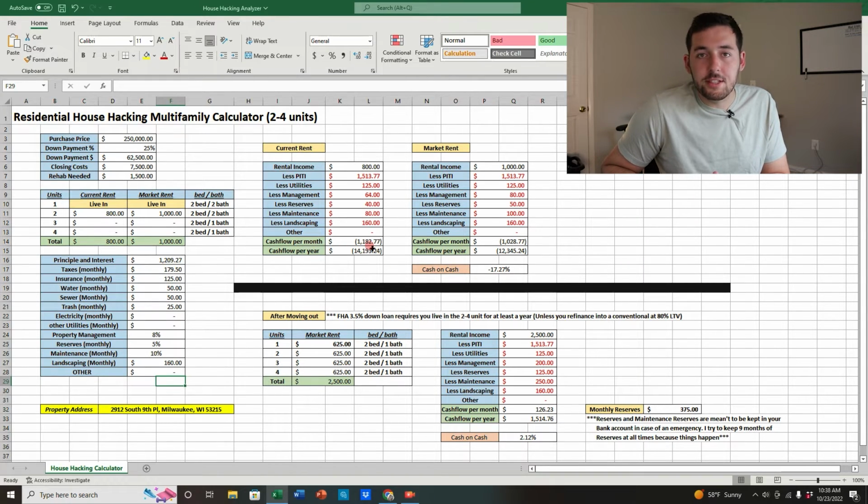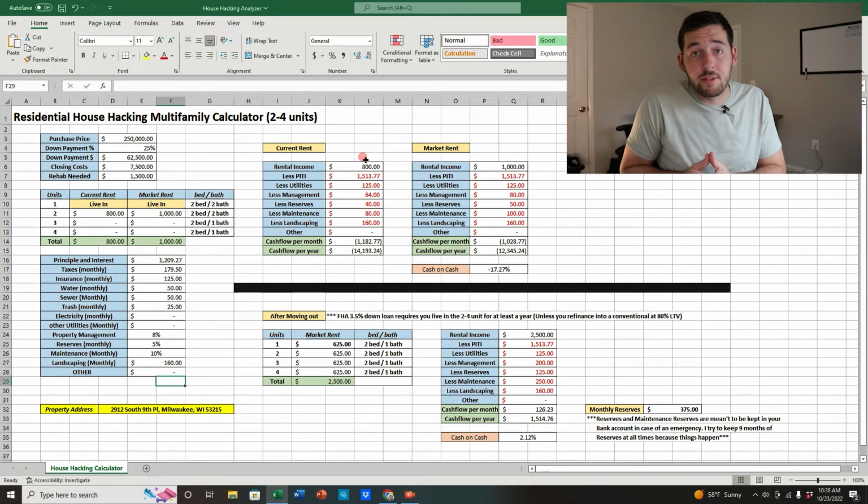Why would you want to do this deal if that's the case? Well, just look at it as if your mortgage is $1,500. So if you didn't have that rental income coming in, you'd be paying $1,500 plus the $125 and plus everything else. Basically you'd be paying around $2,000 for this property, whereas instead you're paying only $1,180 because you have that income coming in from the other unit. So you have to take that in advance.